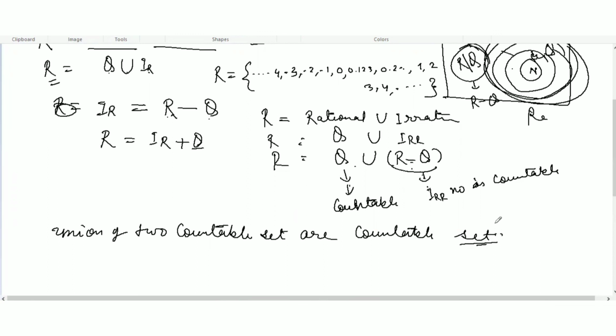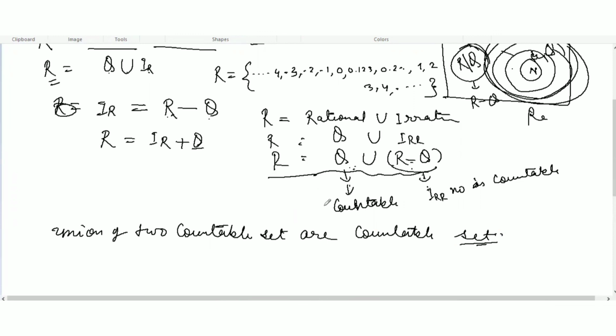Somewhere in some other video we will prove that the union of two countable sets is countable. So here, according to our calculations, the union of two countable sets is a countable set.